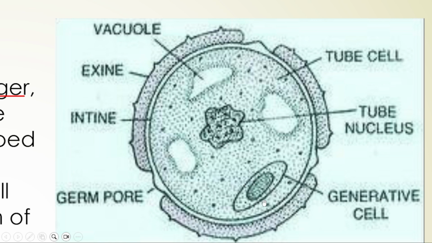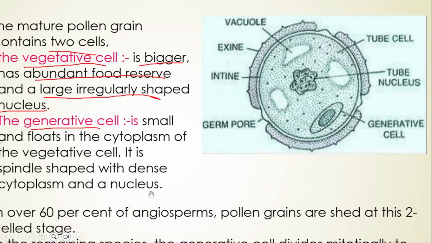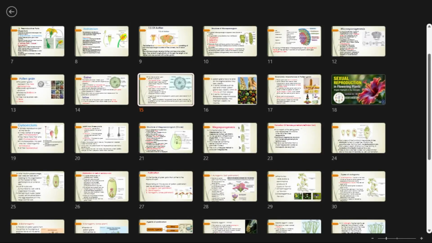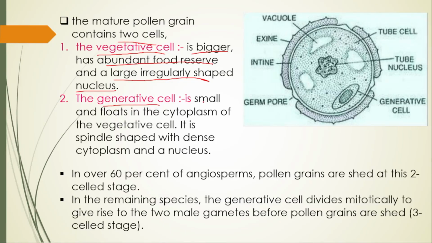When we talk about the generative cell, it is smaller, embedded in the tube cell, and has a prominent nucleus. The generative cell is small and floats in the cytoplasm of the vegetative cell. It is spindle shaped with dense cytoplasm and a nucleus.